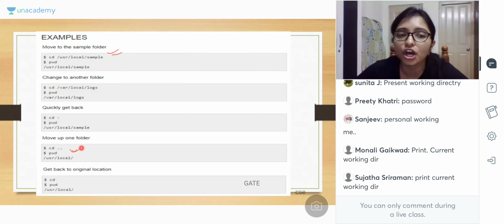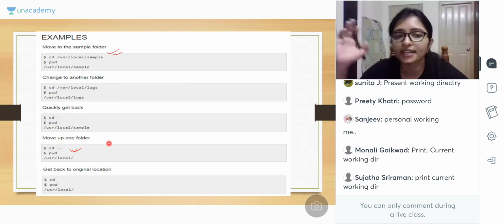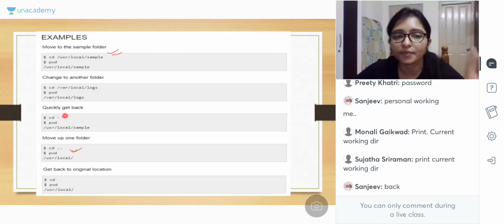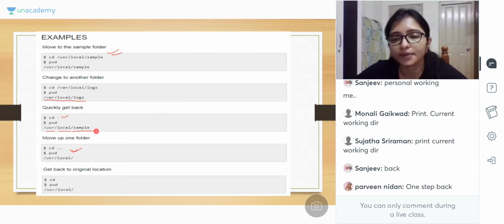Now see here cd dot dot. cd dot dot means parent. It will change to the parent. It will come to the parent. cd dot dot. cd dot means one. It will come one, मतलब एक shift होगा. यहाँ पे देखिए, यहाँ पे कहाँ पे थे? var local log. Now it is here user local simple. One step back. Yes, one step back. Dot means one step back. Dot dot means two step back. Parent. It will come to the parent.